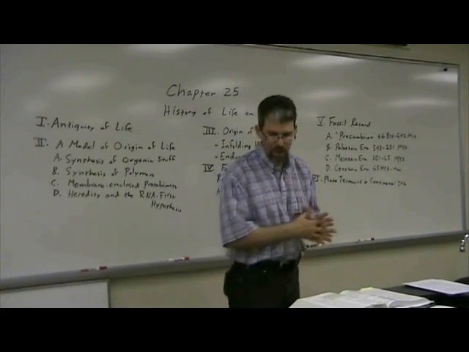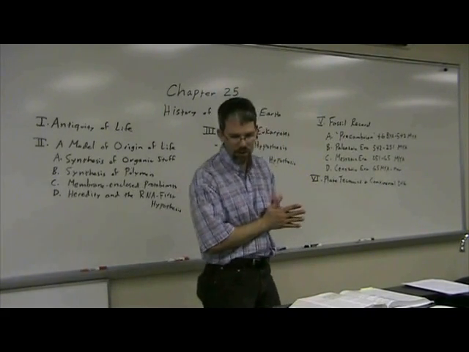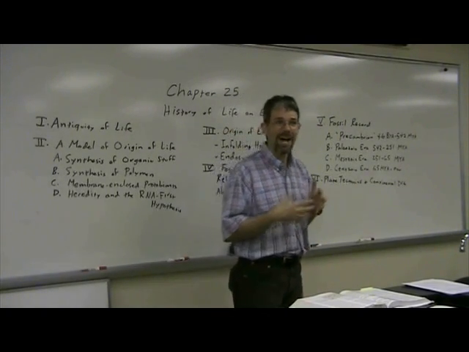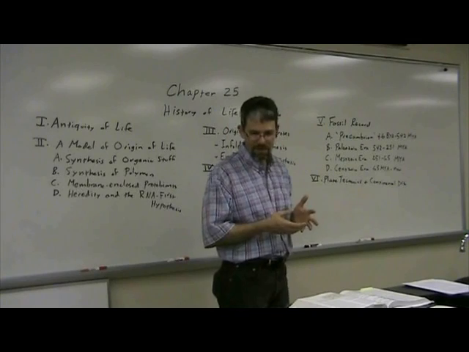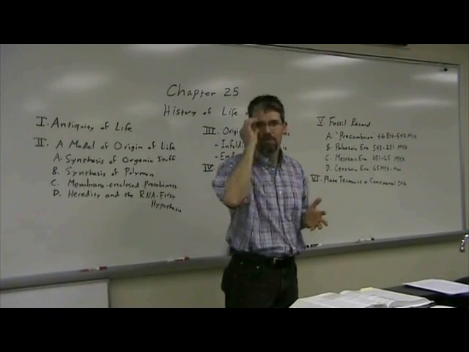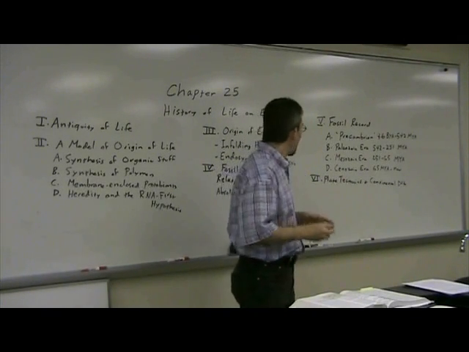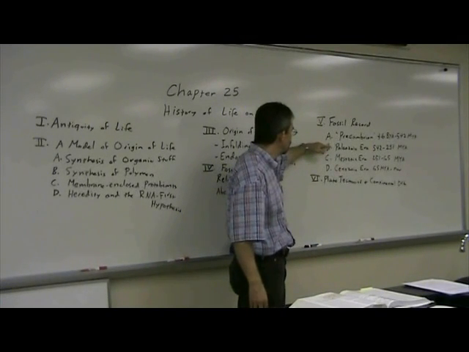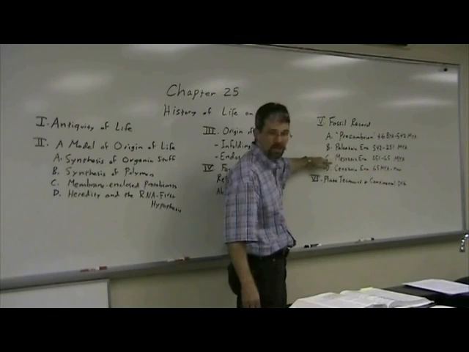The last section of the notes talks about punctuations in the history of biological diversity. That is, mass extinction events followed by adaptive radiation of the survivors. This is the concept of punctuated equilibrium. So we had mass extinctions in several places, including the end of the Paleozoic era and the end of the Mesozoic era.